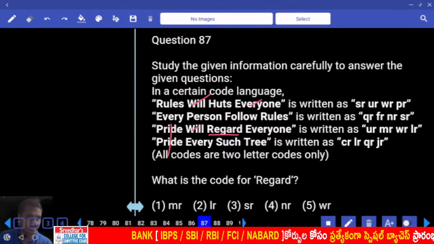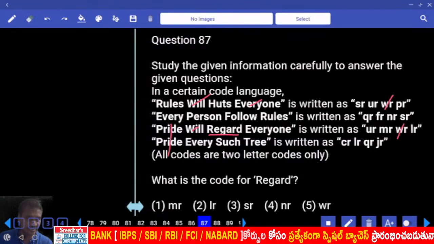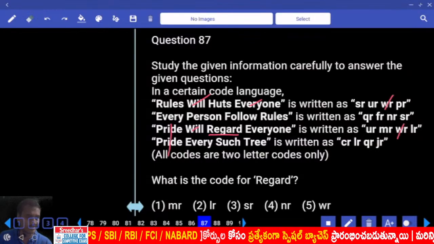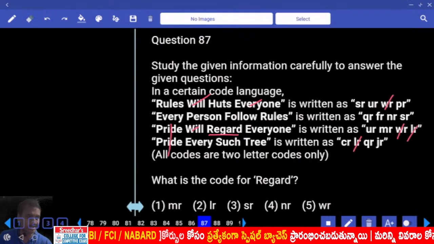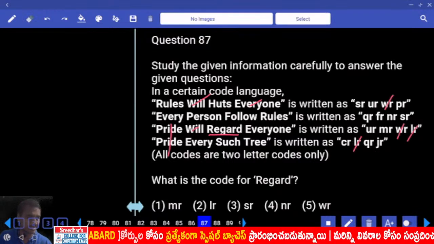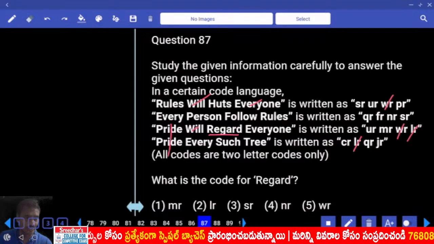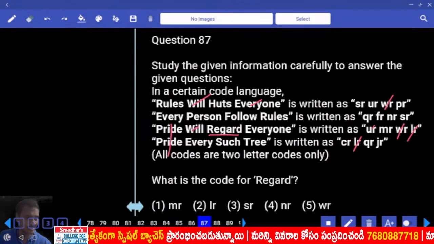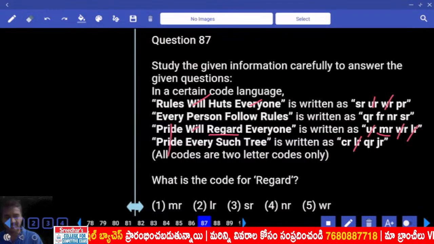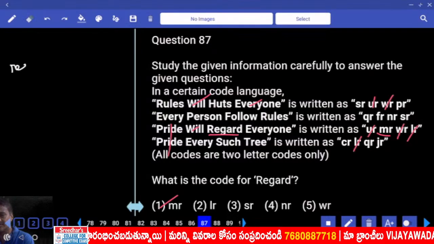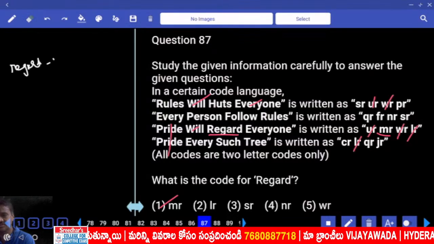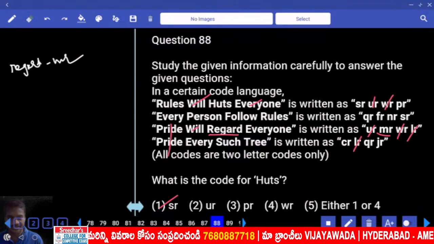Now WR repeated, and next one MR, and MR, FR, LR. Tell me. LR repeated, and UR, FR, MR and UR. UR repeated. What is left? MR. MR is the choice for record. What is the choice for record? Record is MR. Choice 1.